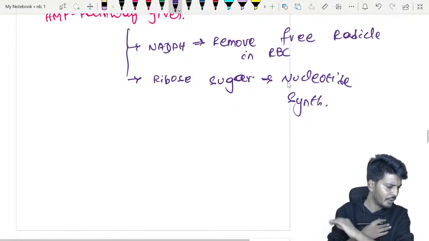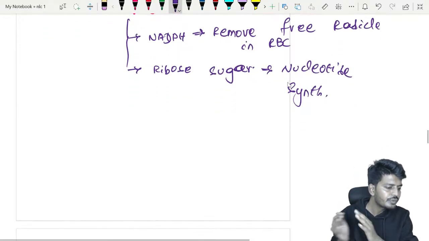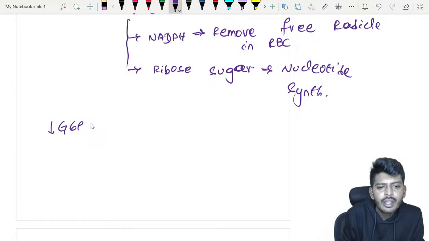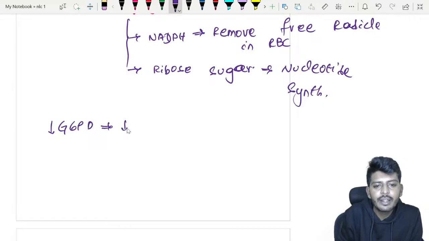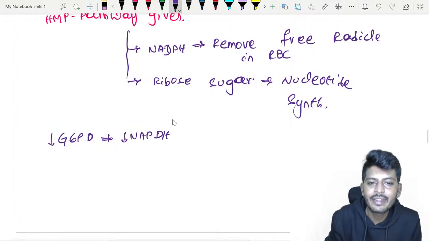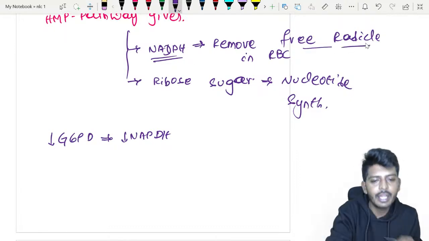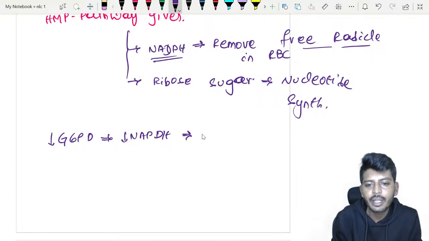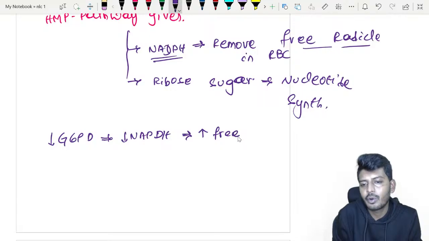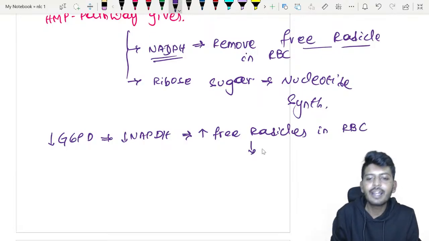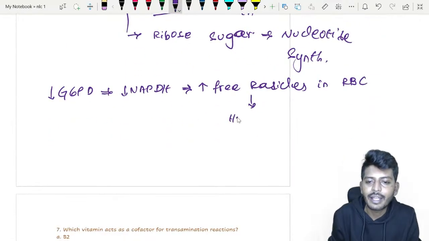Very easy to understand. If there is a decrease of G6PD, automatically there is a decrease of NADPH. Normally NADPH is responsible for removing the free radicals in the red blood cell. If it is not there, there is no removal of free radicals, so automatically there is an increase of free radicals in the red blood cell. That will lead to hemolysis.